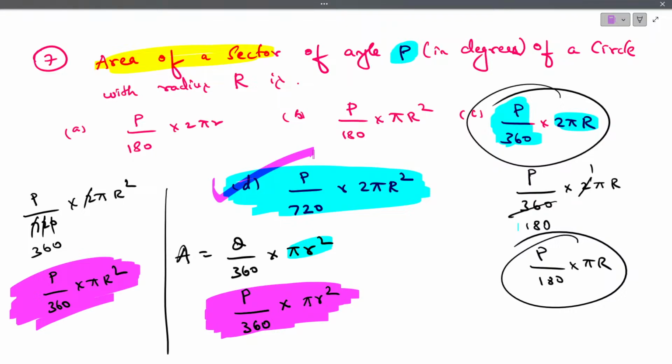Any doubts? Did you understand? Sometimes you need to correct the options in this manner.